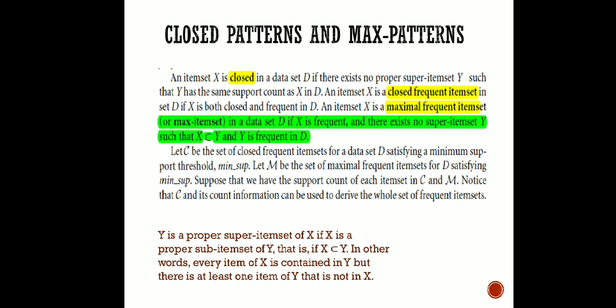We know that if X is a proper subset of Y, it is the case where X is contained in Y but there is at least one item of Y that is not contained in X. This is the definition of a proper subset. You can see here again the concept of minimum support value and others has been discussed, so we have learnt it already.